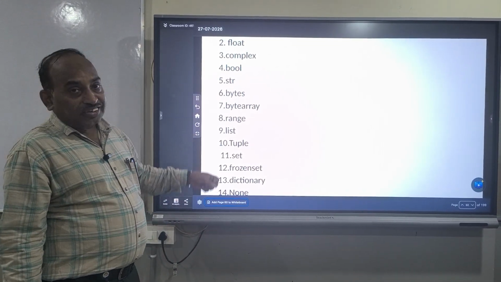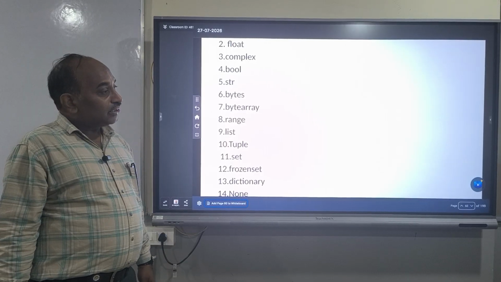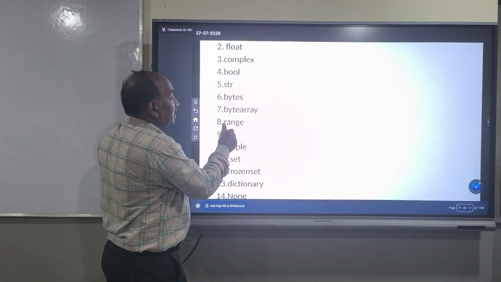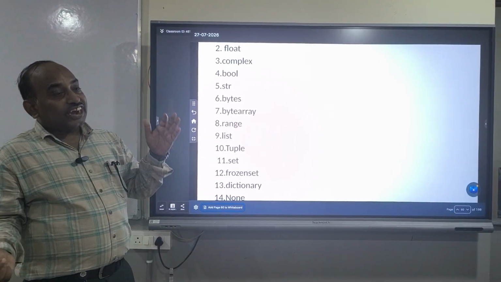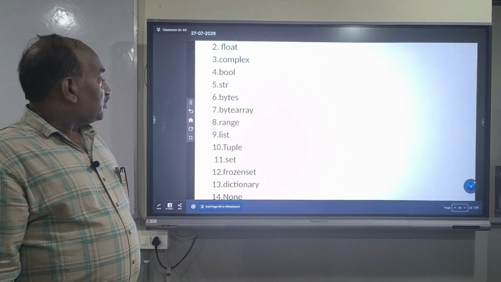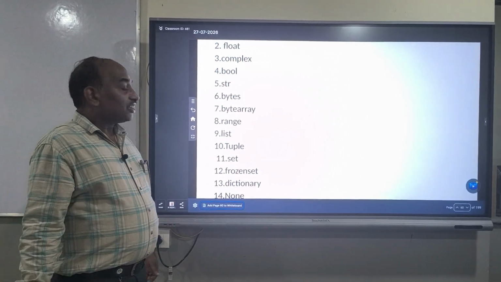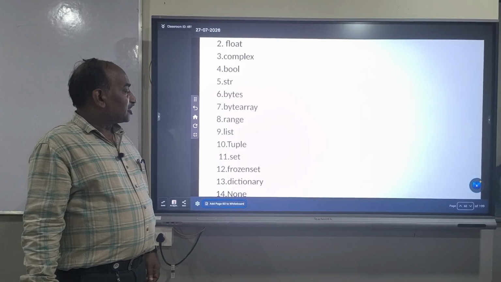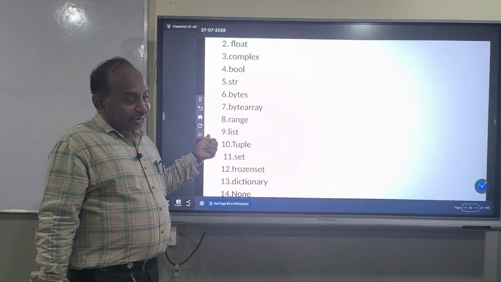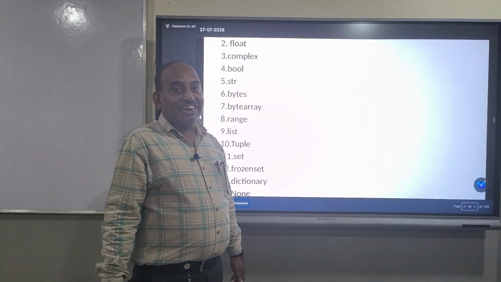We know the range. Range is also one type of data type supported by the Python language. In range, we can give a starting number and an ending number, so that we can insert different values under the range data type. And one more data type is list.